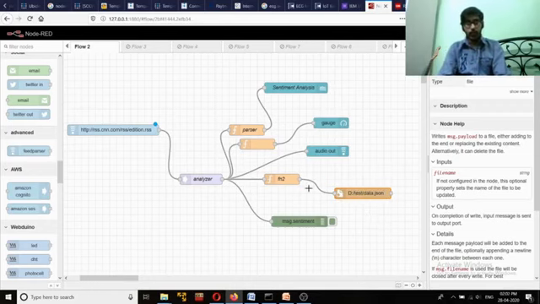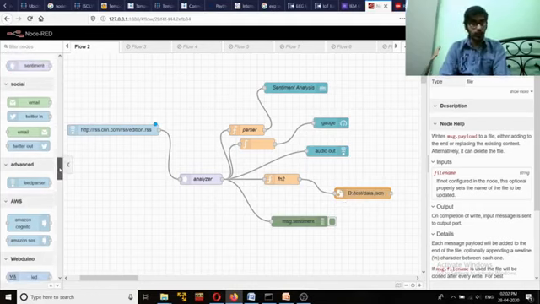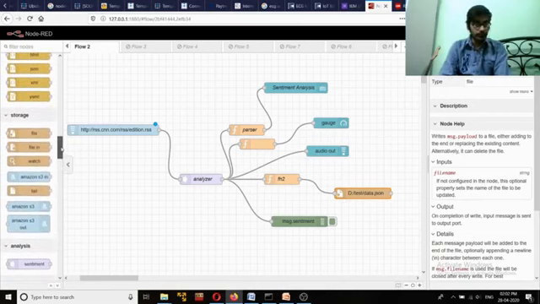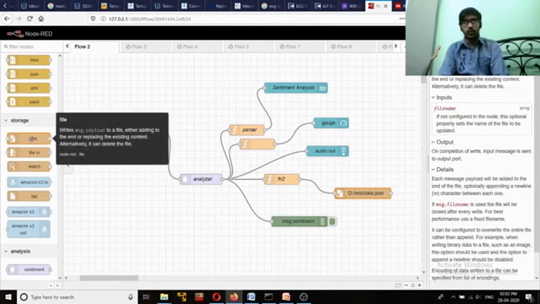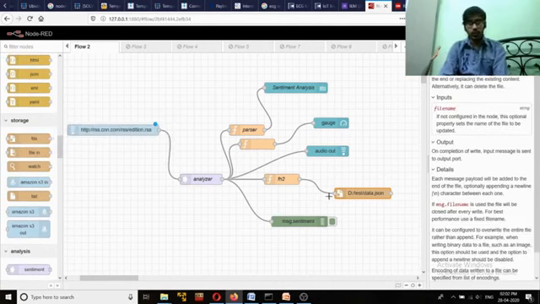By using another function node, we are storing all these sentiment values into a storage. So how can we get this storage? We simply can use this file node in order to create this storage node.